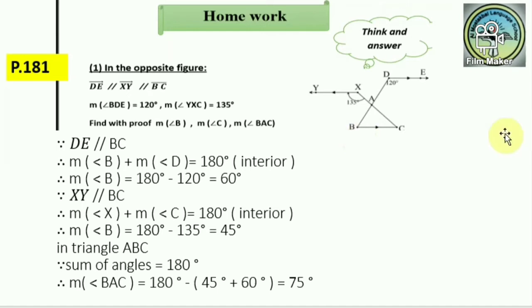Malak, can you calculate the measure of angle C? Also, since XY is parallel to BC, the measure of angle C and the measure of angle X are two interior angles. So the measure of angle C equals 180 minus 135 equals 45 degrees.